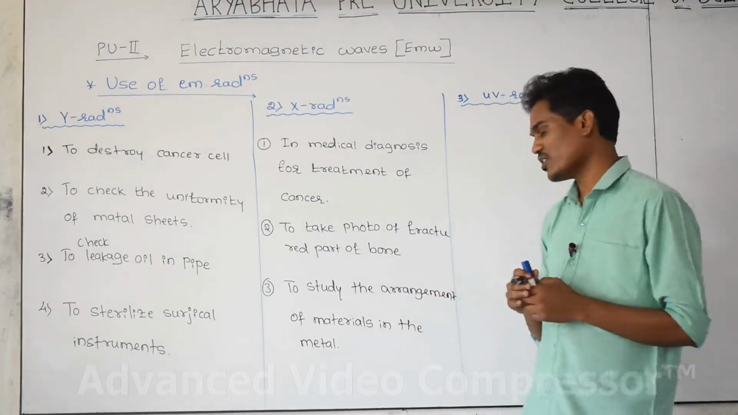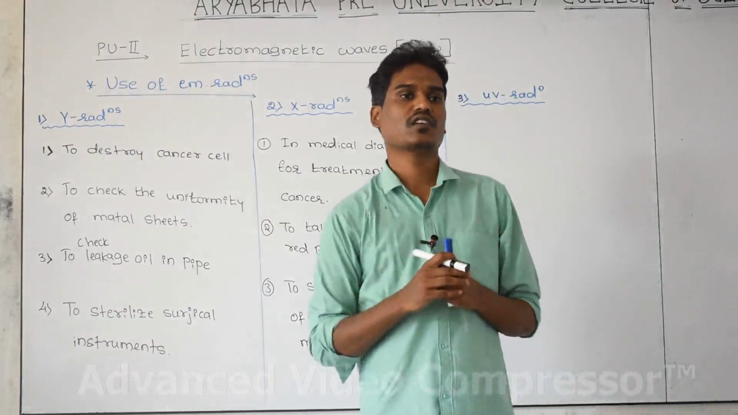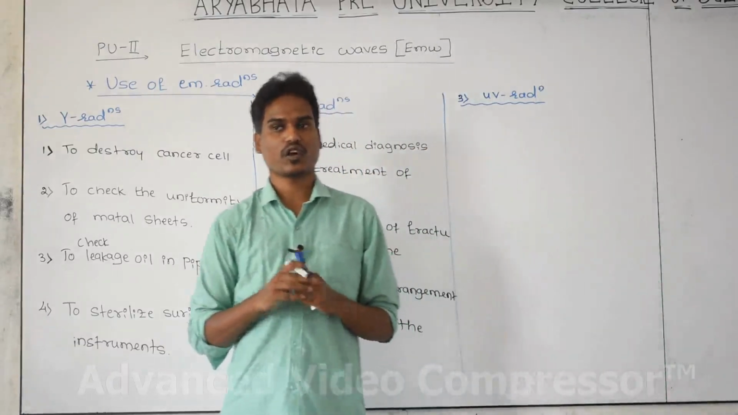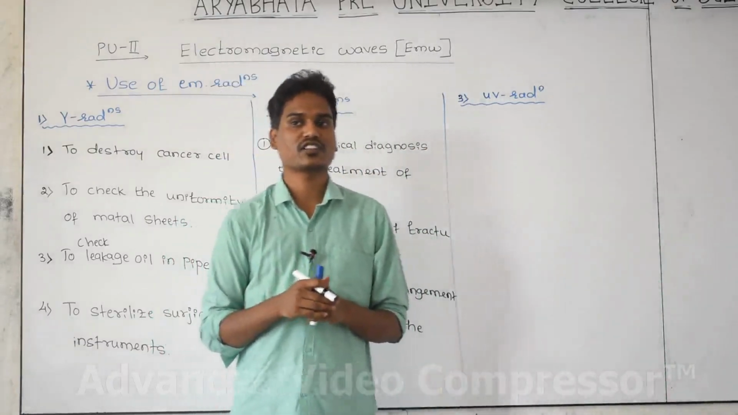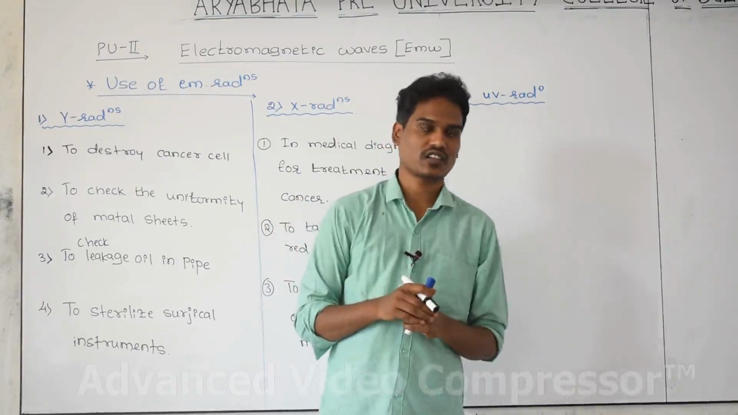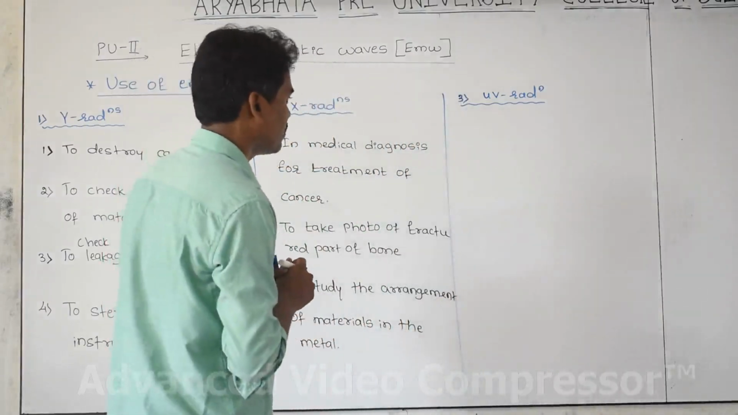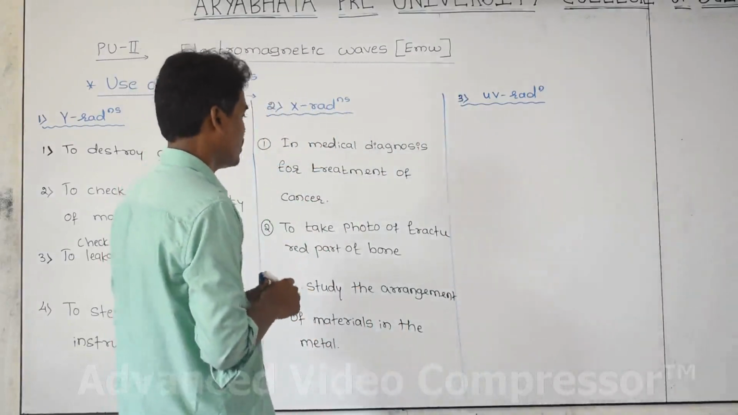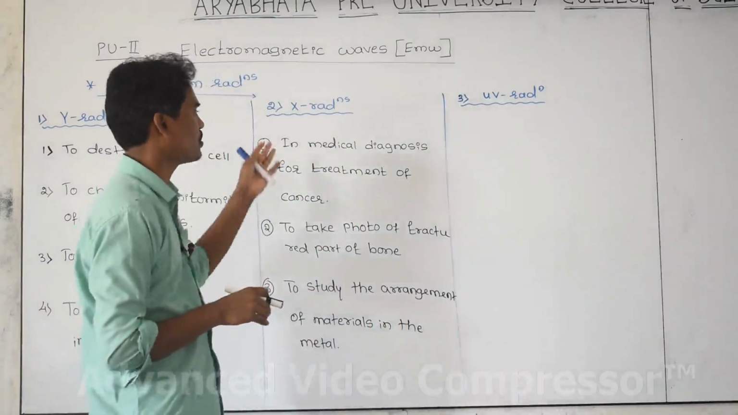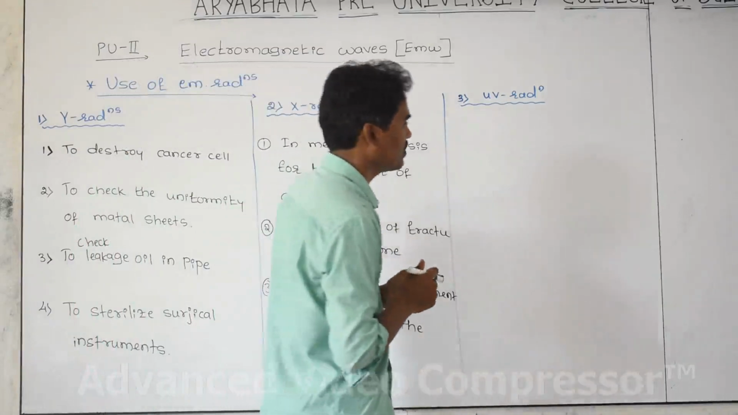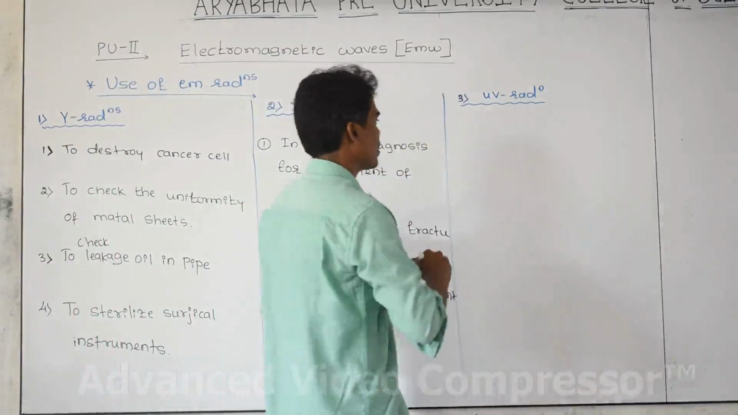And to check the arrangement of, or to study the structure of the atoms or arrangement of the atoms inside the metals or a substance or a crystal, that also we can study by using X-ray radiation. And next one, in surgery also we are going to use X-ray radiation. Next, UV light, where we are going to use ultraviolet radiation.